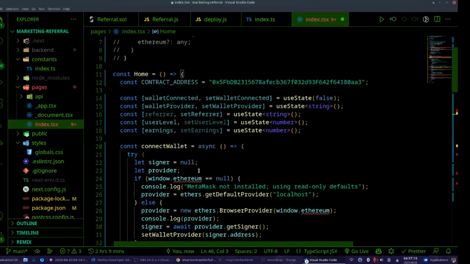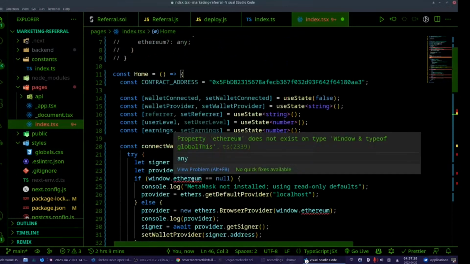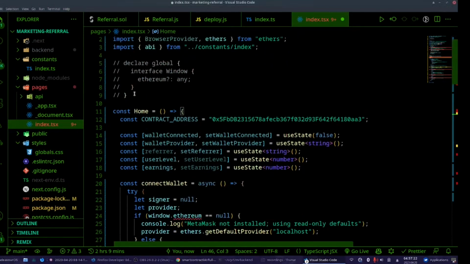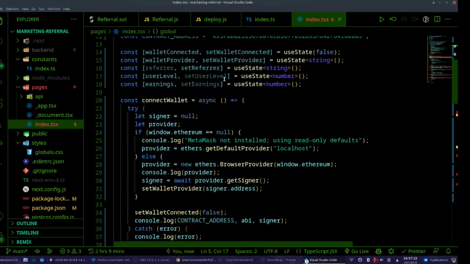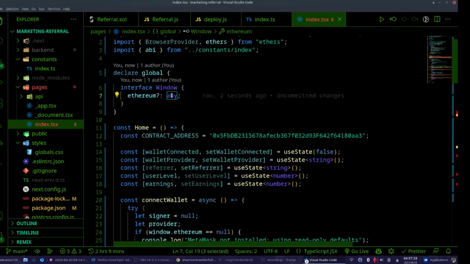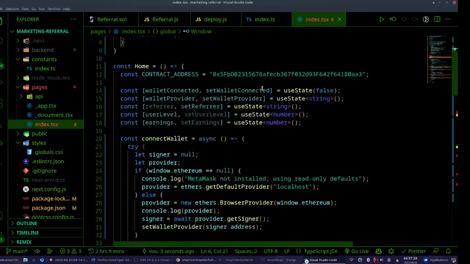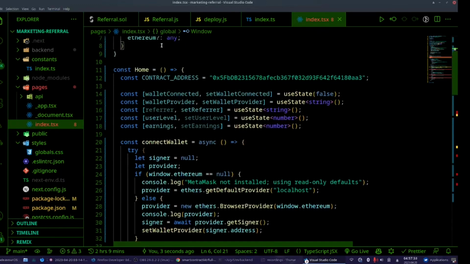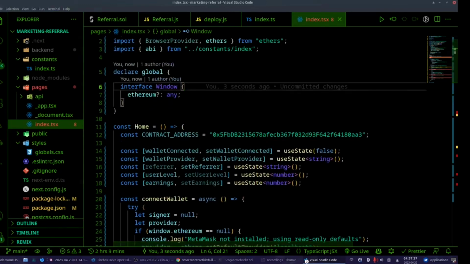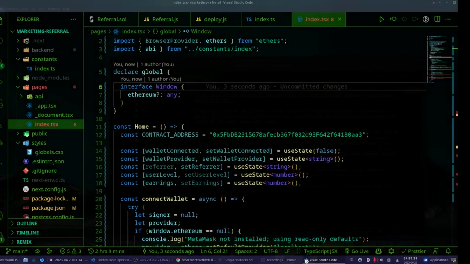And now again, it's complaining, so we have to do a little bit of a trick here. I know using any is cheating, but it works. So right now it won't complain, so we just need this. I found this on Stack Overflow. Connect wallet should work.